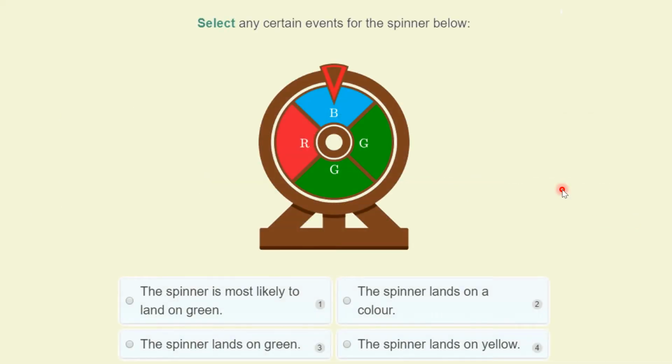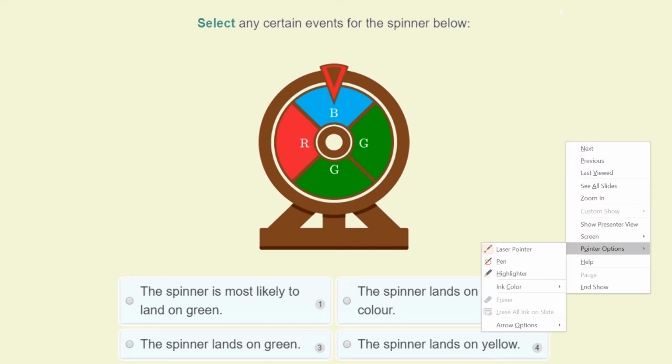So we can get questions like this, and these are sorts of things that might crop up on the little mini assessment that we'll be doing tomorrow, just to check how well you're all getting on with the work that we've been looking at. So we've got this spinner below. We're assuming it's a fair spinner, which means it's equally likely to land on any bit as any other bit. We've got 2 green sections, 1 blue and 1 red. And it says select any certain events for this spinner below.